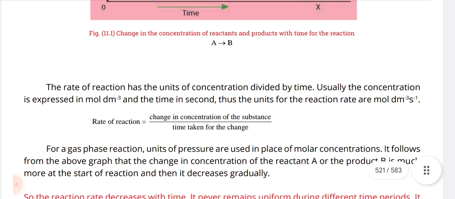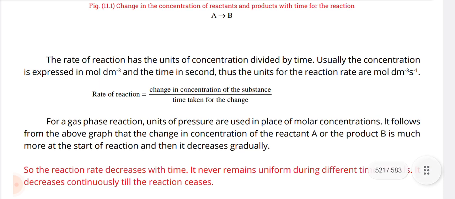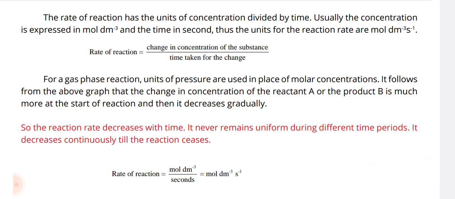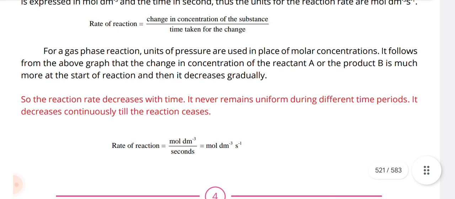The change in concentration of reactants and the product with time for reaction A to B. The rate of reaction has the units of concentration divided by time. Usually, the concentration is expressed in mole per decimeter cube and the time in seconds. Thus, the units of reaction rate are mole per decimeter cube per second. Rate of reaction is equal to change in concentration of substance divided by time taken for change. For a gas phase reaction, units of pressure are used in place of molar concentration.